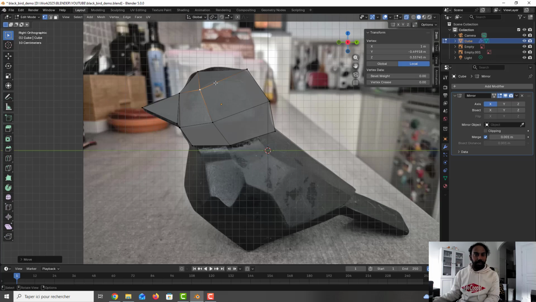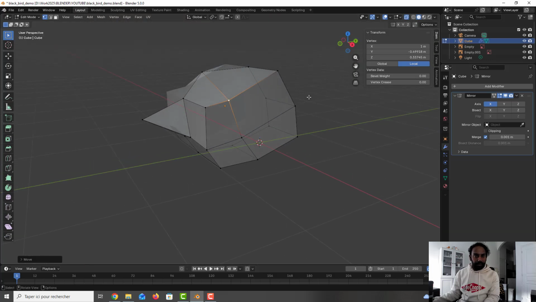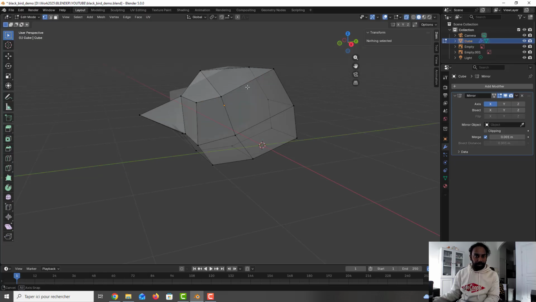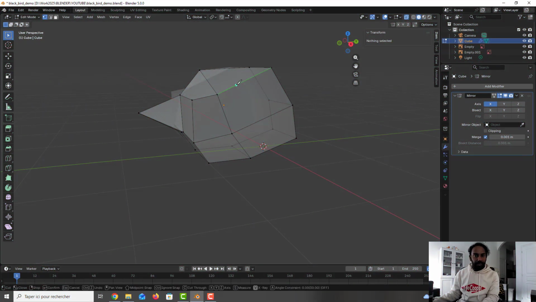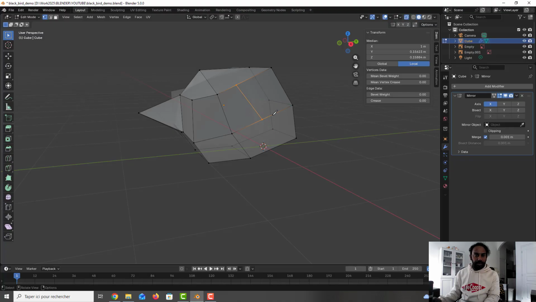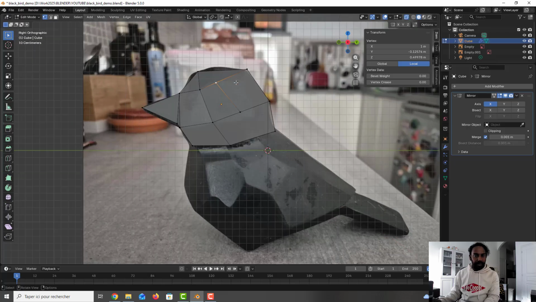Okay, so what I will do, I go here, it's okay, and after we need another cut here, so I press K here, and we can go here just like this. I press enter, I move the vertices, so I go to the front view,